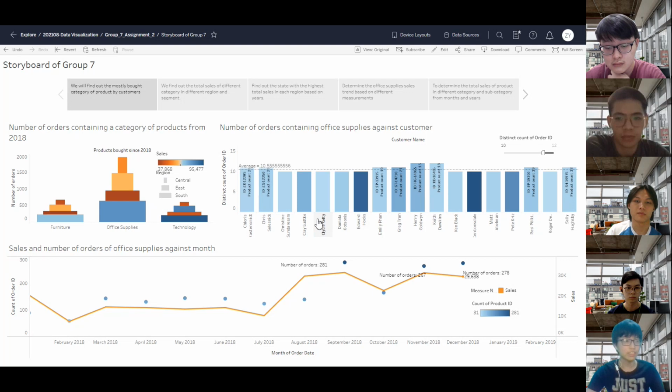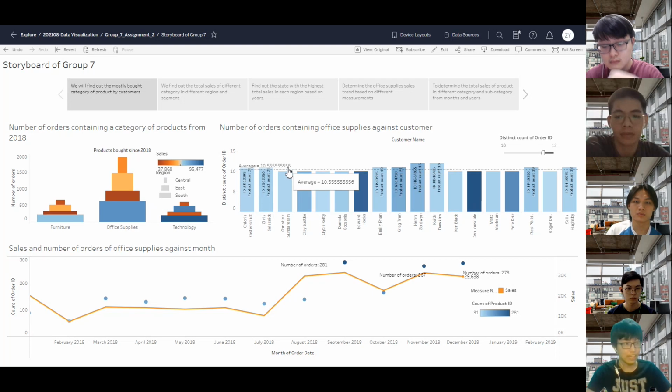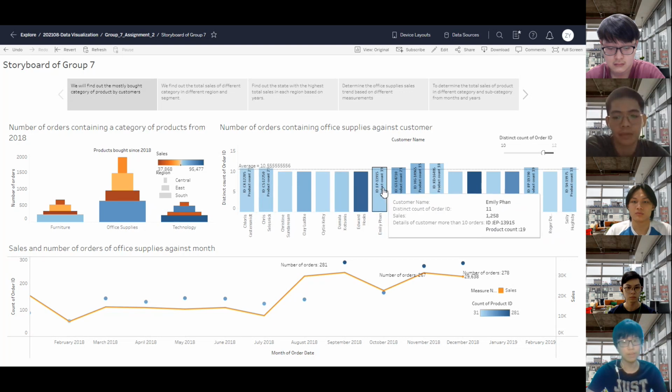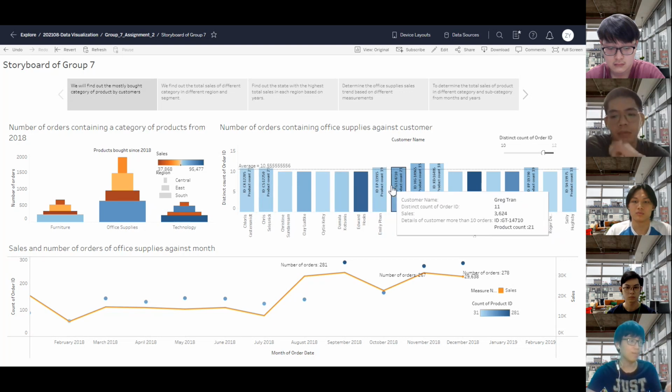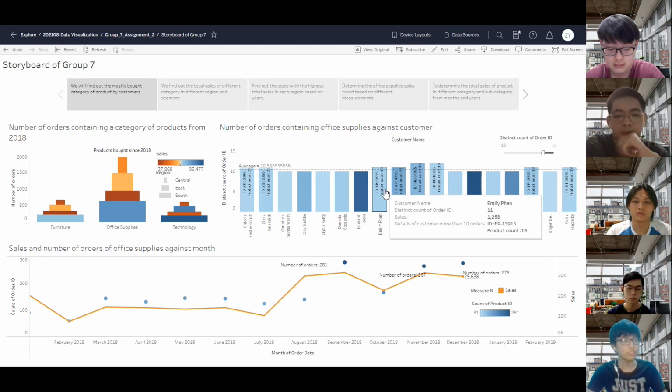Here we are able to see the customers that are buying the office supplies, which is also the most bought category from the top left visualization. And then the average number of order IDs by these customers is also shown here, which is 10.56. Then all the details, which is over 10 orders, are shown, with their customer ID and also the product count. On average, each customer will buy 2 products from the office supplies in each order.